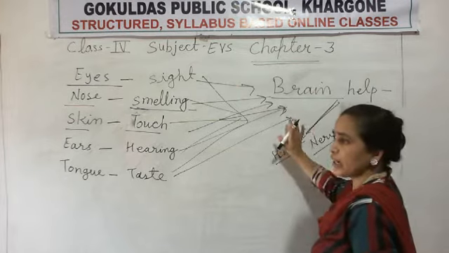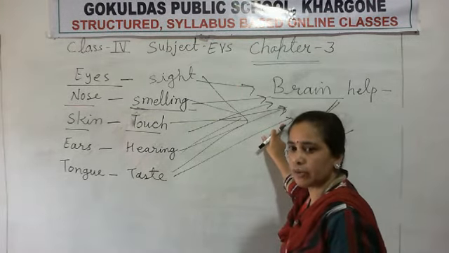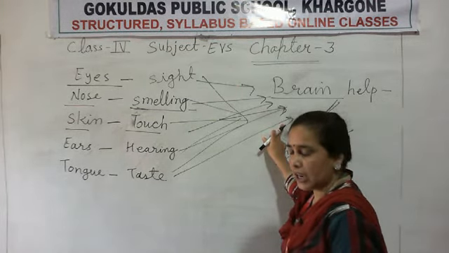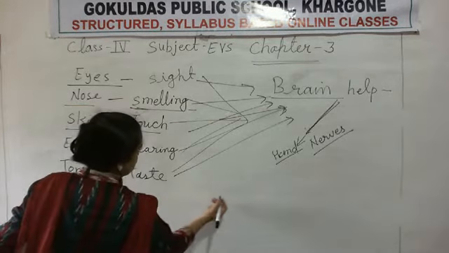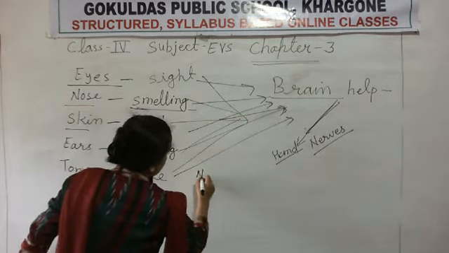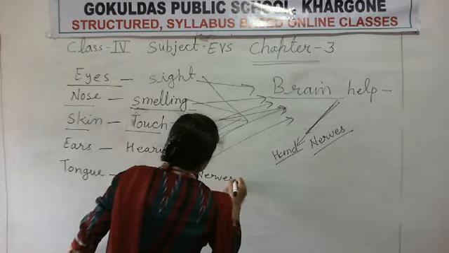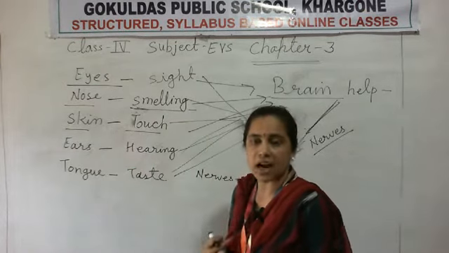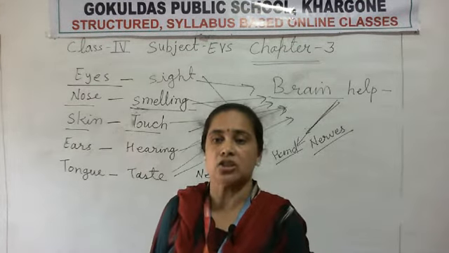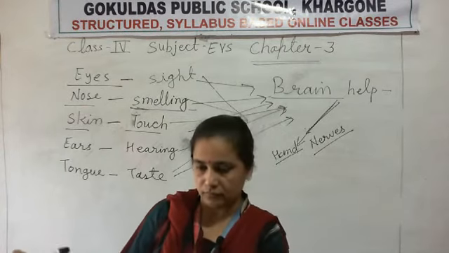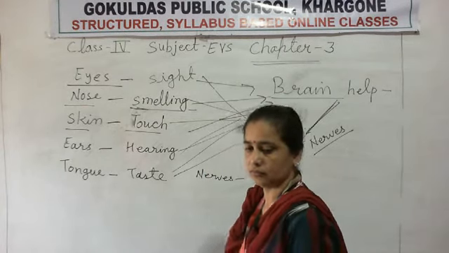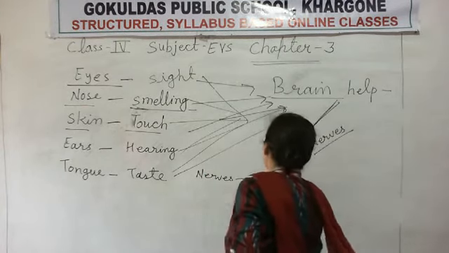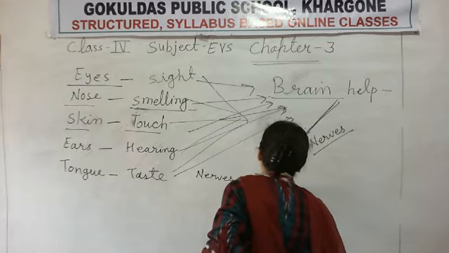Nerves help to send the message and receive the message. Okay, and what is the nerve? What is the nerve? Nerves are small structures. Which type of structure?